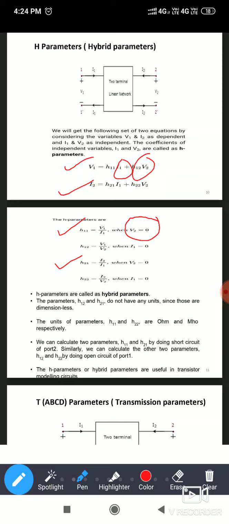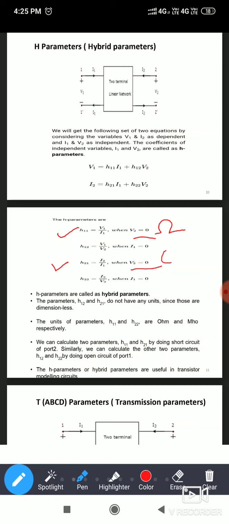Then what will be the units? H11, if you are observing, will be V1 divided by I1. V divided by I means impedance. So unit will be the ohm. So this will be the impedance parameter, input impedance. Similarly, when you are putting V2 equal to 0, you will get H21. H21 means what? I2 divided by I1. So I2 divided by I1 is current gain. So same parameter, no unit, it is unitless.